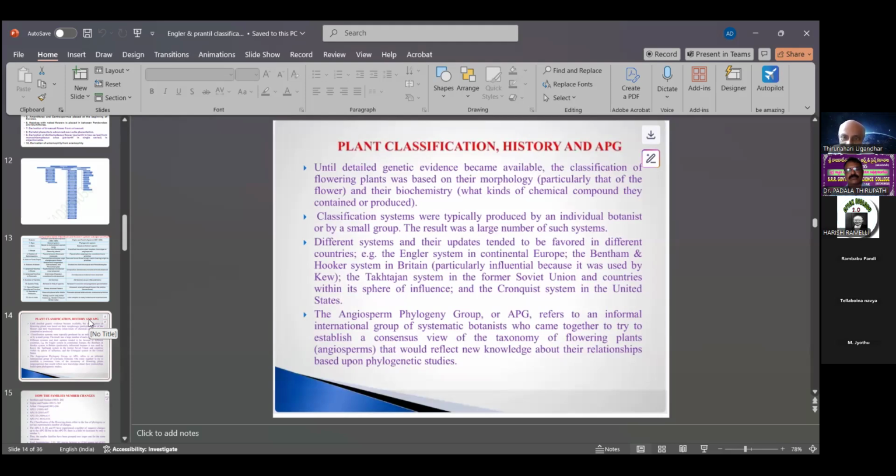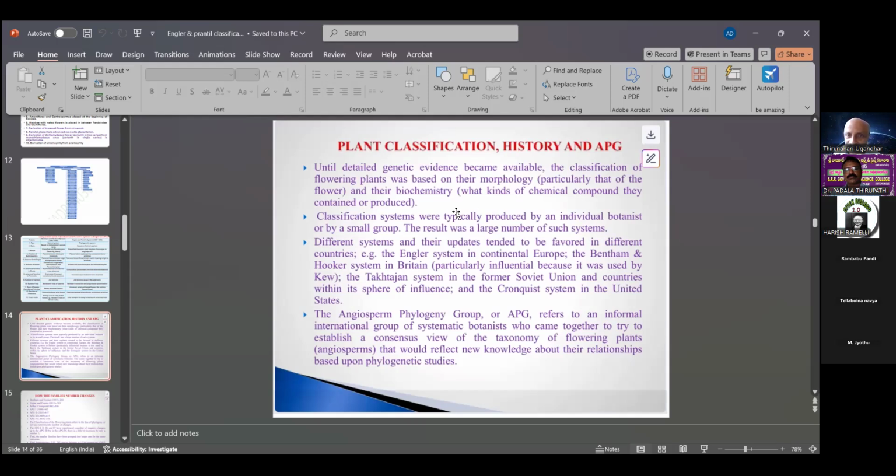What does APG mean? APG means Angiosperm Phylogeny Group. Phylogeny means evolutionary groups. How many evolutionary groups can be classified in evolutionary studies or phylogeny studies? Phylogenetic classification, Engler classification, Hutchinson classification, also called Takhtajan classification, which are all of more importance in phylogeny.